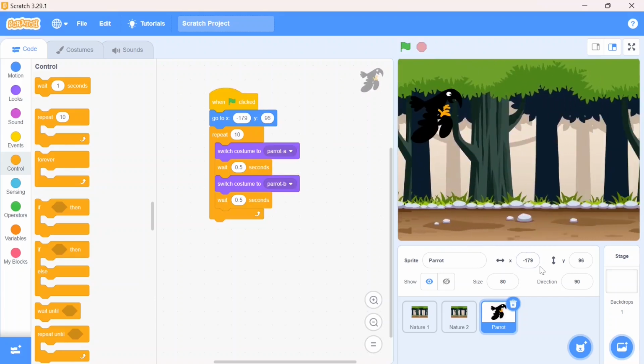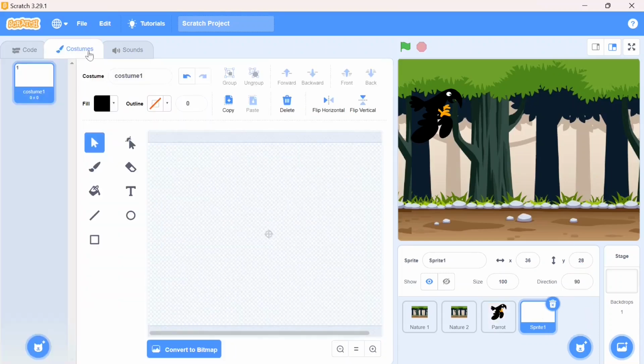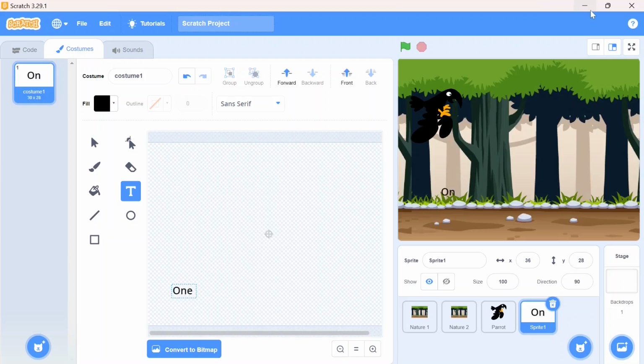Right. Now what I want? I'm going to write my story over here. For that I need to add subtitle. Create my sprite and I'll write all the subtitle on the different costume. For that I'm going to paint my sprite and here I'm going to costume and I will type my story over here. One by one every dialogue. Like my first dialogue is, one hot summer day, a crow became very thirsty.